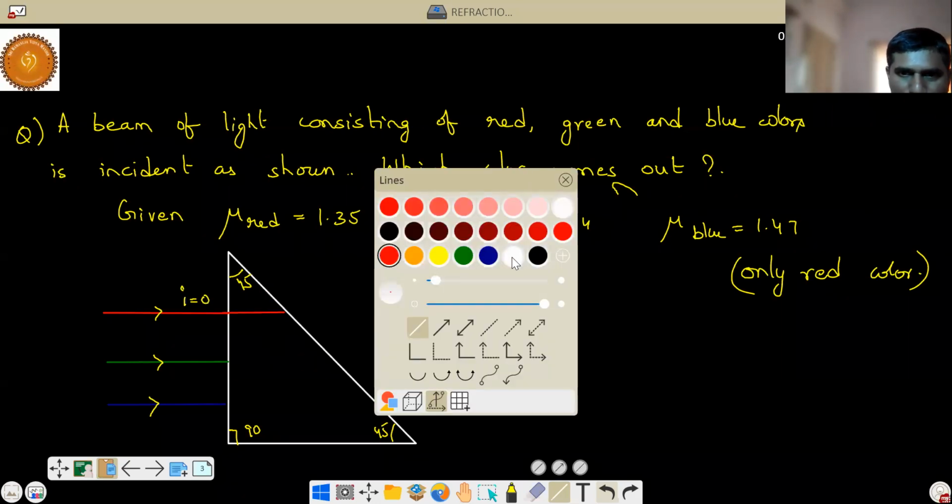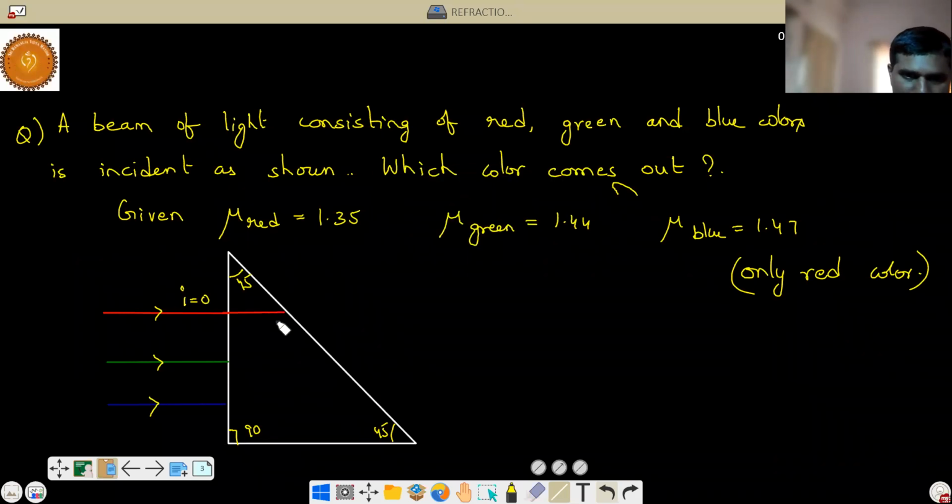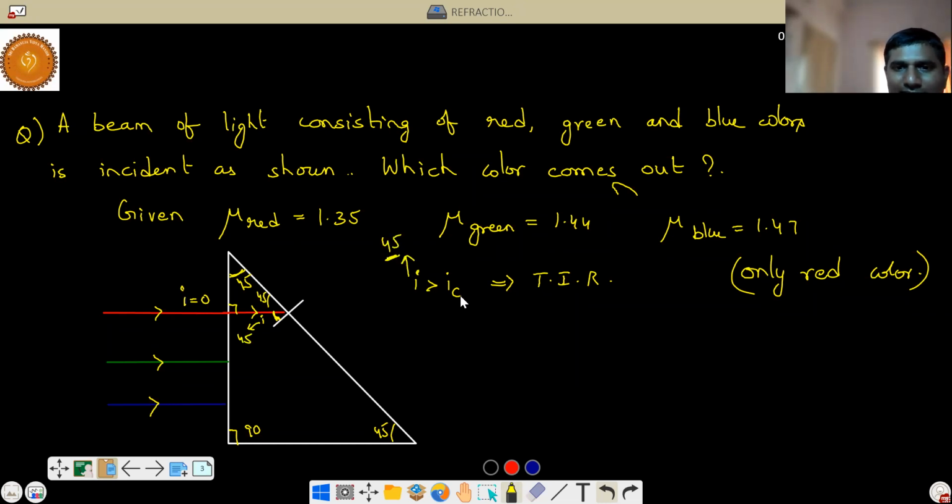Now at that point, this is the incident ray, and this is the normal. This is also a plane refracting surface. This is called the angle of incidence. If this angle of incidence is greater than the critical angle, then total internal reflection will happen. Now, what is this angle of incidence? By geometry, this is 90, then this is 45, so this I is also 45. Now we have to verify whether this is greater than the critical angle or not.